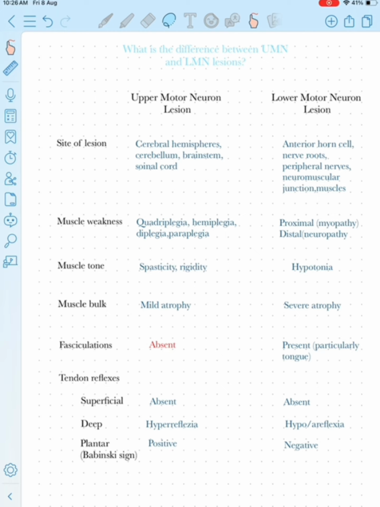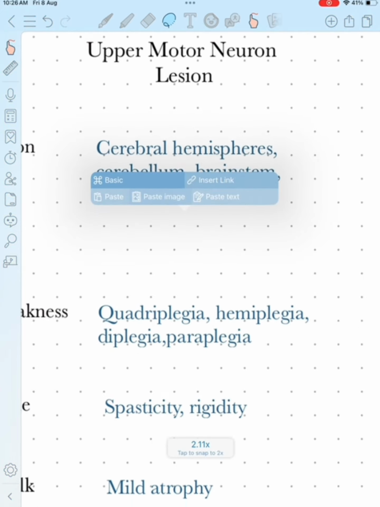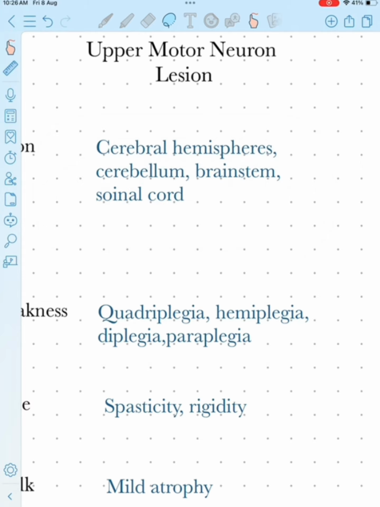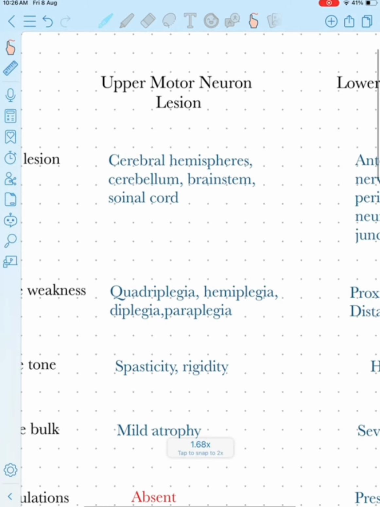That means the site of lesion in the upper motor neuron is either the cerebral hemispheres, the cerebellum, the brainstem, or the spinal cord.